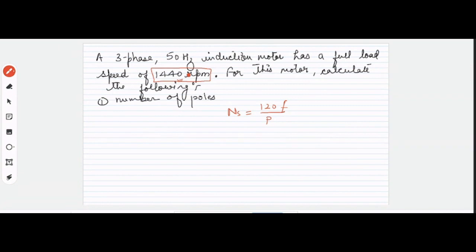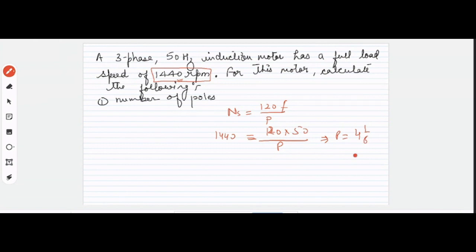How much will be the synchronous speed? With this we can calculate if we know the number of poles. In this we will consider 1440 to be the NS. Obviously the frequency given is 50 hertz. So we can calculate the P. How much is the P? P is coming to be 1 by 6, right?